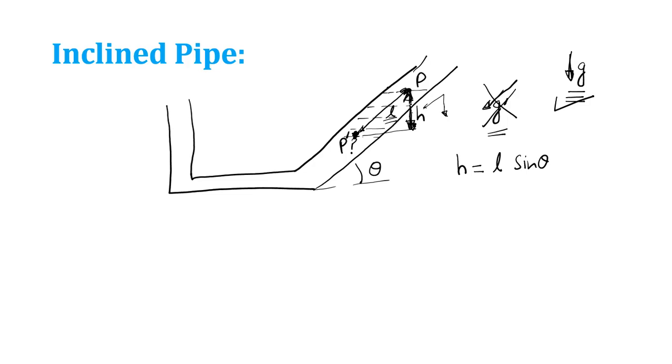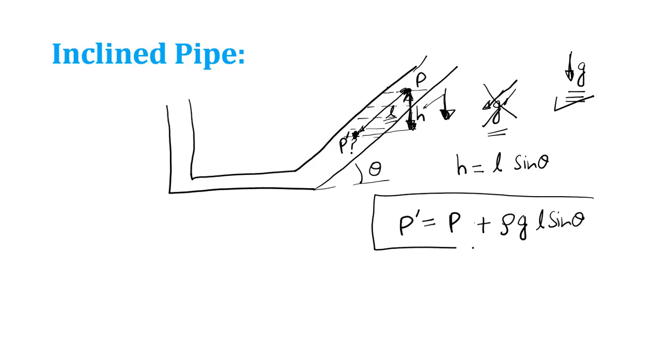And I'll say effectively I'm moving downward, right? I'm moving where? Downward. So what will be the P dash? P dash equals P plus or minus. I am moving downward, so weight will be added on. So plus density g into effective height, that is H, nothing but L sine theta.